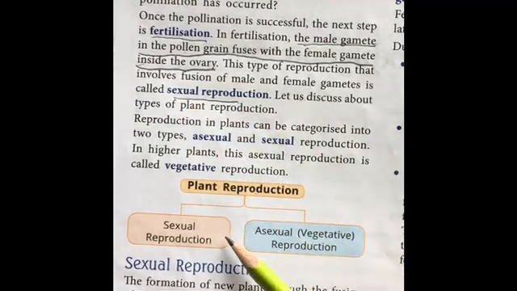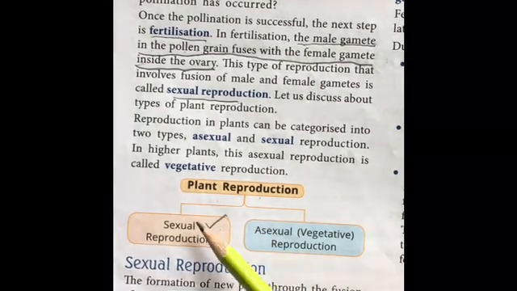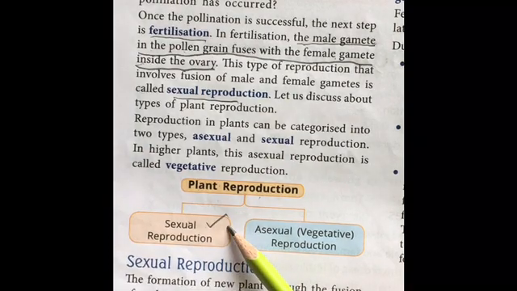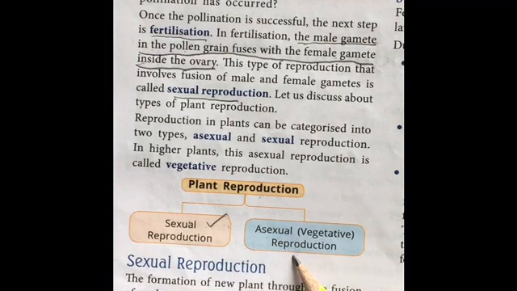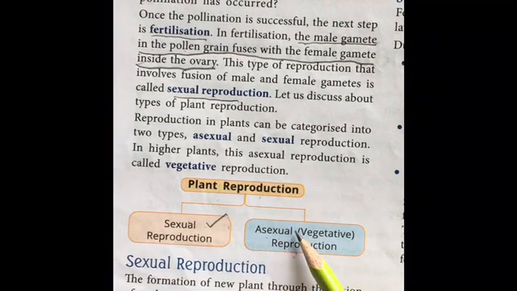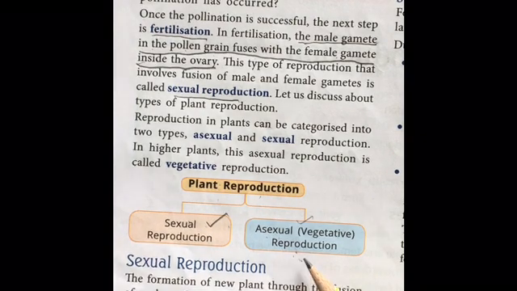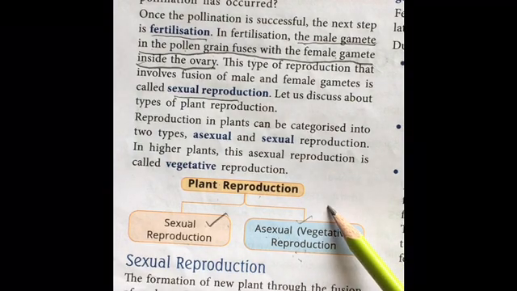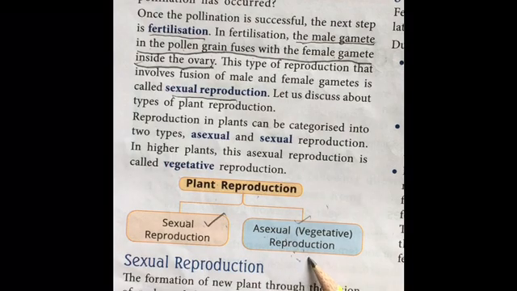So there are two kinds of plant reproduction. One is sexual reproduction, in which the male gamete enters into the female gamete. Otherwise there is asexual reproduction, which happens in the case of vegetative reproduction, where the stem or the root or the leaves are used for the production of a new plant. Fine. So that is your asexual reproduction.